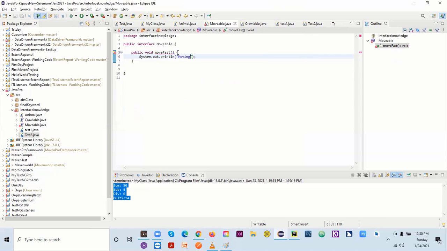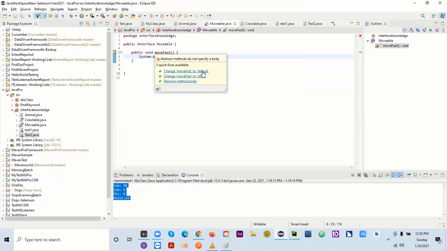All right. And as soon as I come here, it's saying change move fast to default. So to have a body, you have to make it default first of all, or you can also have static. We should be having static and final there. So it should be static and default.